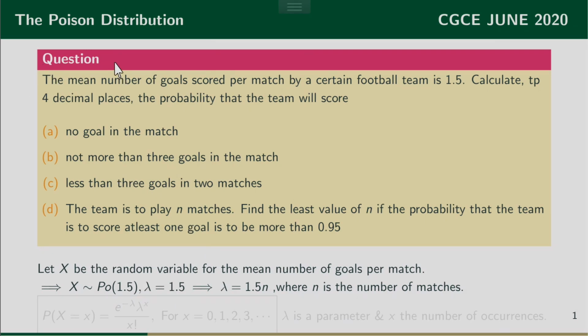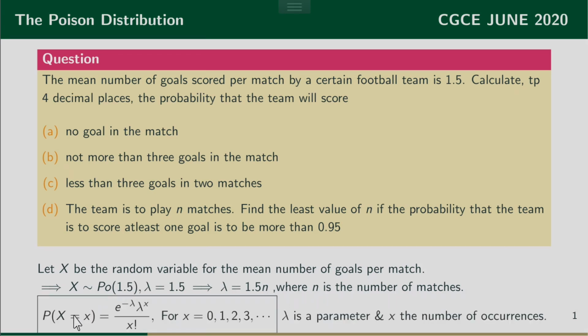Since we were told in the question that the mean number of goals is scored per match, the number of matches is equal to 1. So lambda can be written as 1.5 times n. If the number of matches now moves up to 2, then lambda will be 1.5 times 2, which is 3. Here, n is the number of matches.